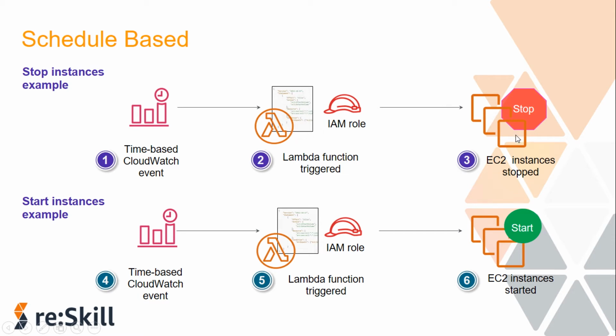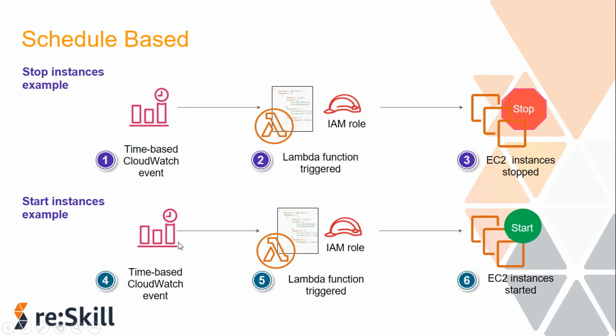Next, later at, for example, 5 a.m. in the morning or maybe 8 a.m. in the morning, a CloudWatch event is scheduled again to run a Lambda function to start the EC2 instances. Okay, this is another CloudWatch event and this is another Lambda function which contains code to start the EC2 instances. Then the Lambda function is triggered at that particular time which you have specified and runs with the IAM role that gives it the permissions to start the EC2 instances. Then the EC2 instances enter the running state.